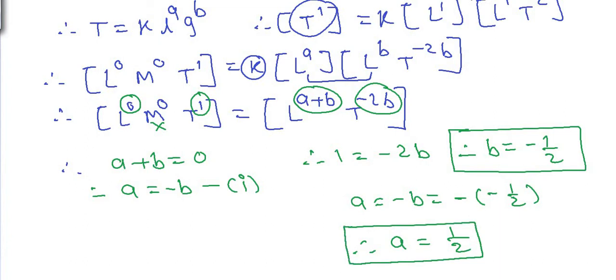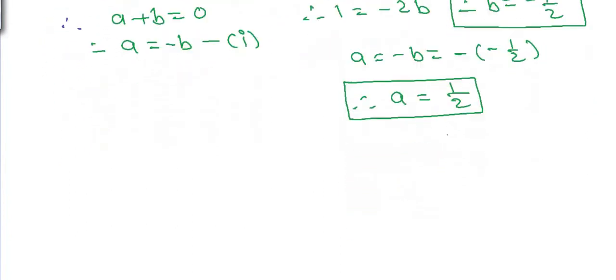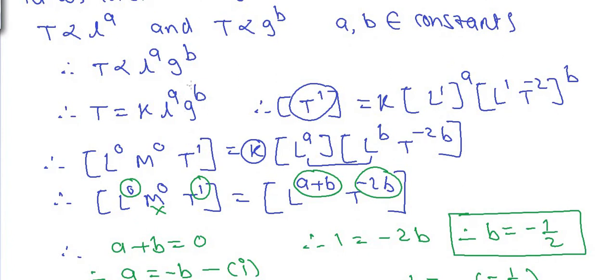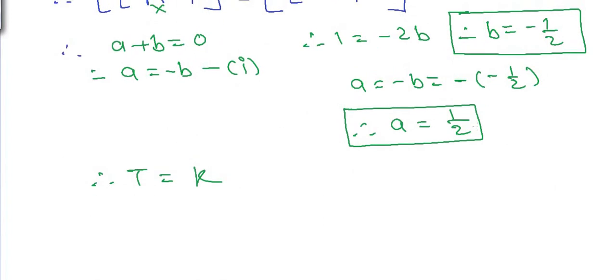Let us now write the equation for time period in terms of a and b, and therefore we get time period of simple pendulum is equal to K into, now what it was, see over here, T is equal to K into L raised to a, g raised to b. L raised to a, so L raised to half, and g raised to b, that is minus 1 upon 2.